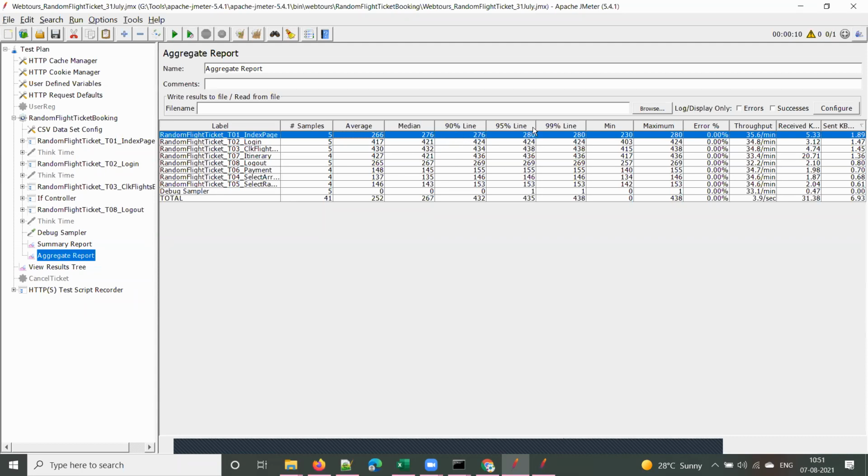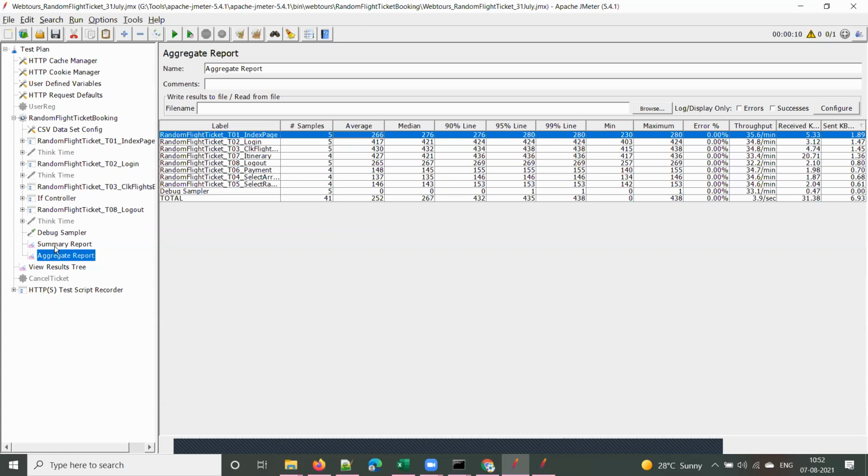This is about percentile. Is it clear, guys? Very important concept for performance testing, and a very important interview question as well: why should we consider the 90th percentile and why not the average response time? Shall we move to the next one, guys?